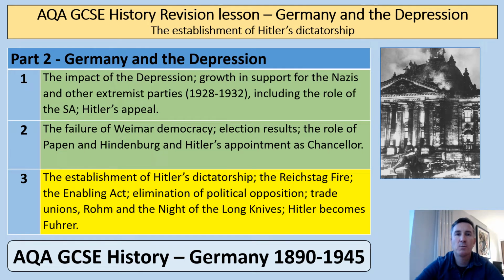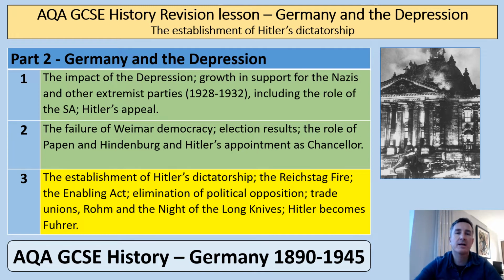Okay, hello everyone and welcome to this revision video on the topic of Germany and depression, and this video focuses on the establishment of Hitler's dictatorship between January 1933 and August 1934. As part of this video, we're going to talk about the Reichstag Fire, we're going to look at the Enabling Act, we're going to talk about how Hitler eliminated all kinds of political opposition, including trade unions.